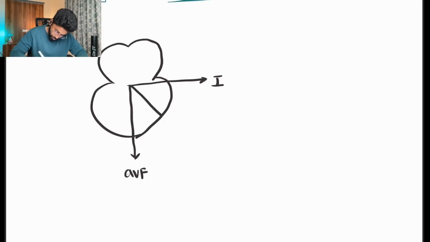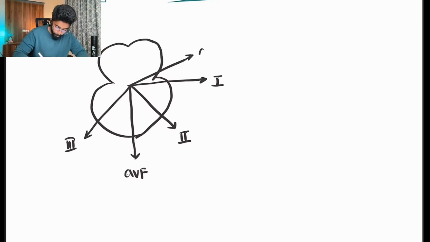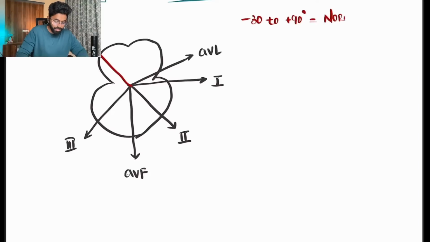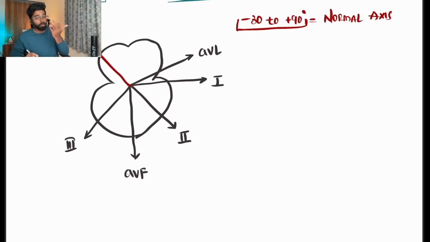1, AVF, 2, 3, AVL, AVR. Normally we study that -30 to +90 degrees is called the normal axis. We study, right? But my question is again, why only -30 to +90 is called the normal axis?